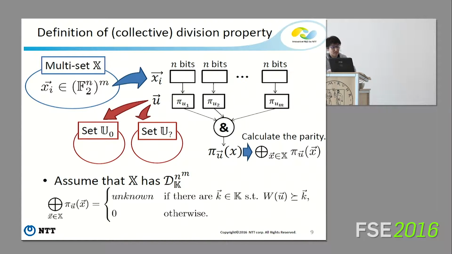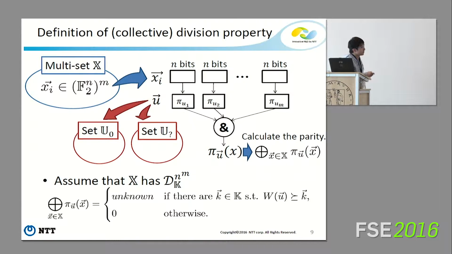This is a more complicated version of the division property, which we call the collective division property. In this case, the multiset X takes m-dimensional vectors whose elements take n-bit values. The evaluation method is almost the same as the simple version.